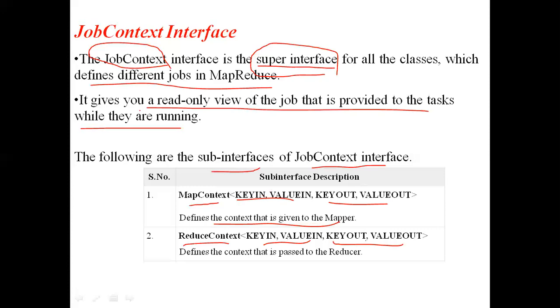Inputs are key comma value pairs. Outputs are also key comma value pairs. It describes the context that is passed to the reducer. What is given to the reducer is described by this one. What is given to the mapper will be described by this one. The mapper class and reducer class also depend on this job context interface only. That's why it is called the super interface of all the classes, because these all depend on the job context interface.